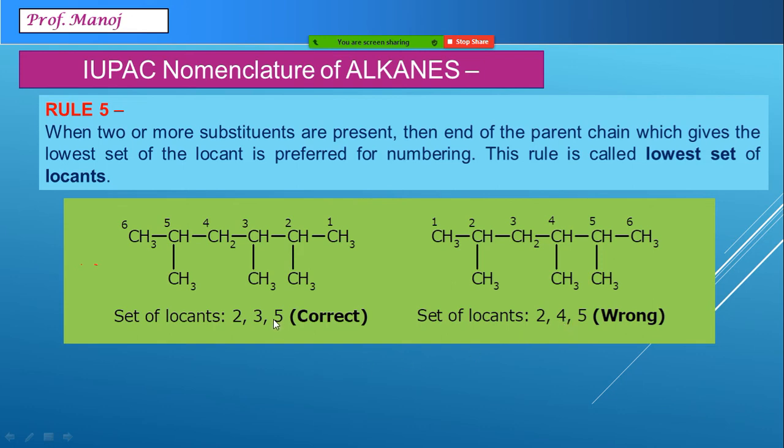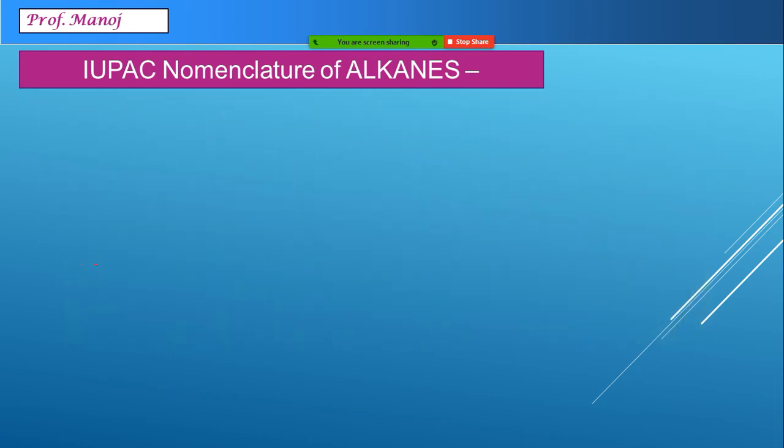You can see 3 is a smaller number than 4. So we select the first set of numbering. So always in larger compounds, you need to write the locant numbers from both directions. Compare which is the smaller set and take that one as the correct one.